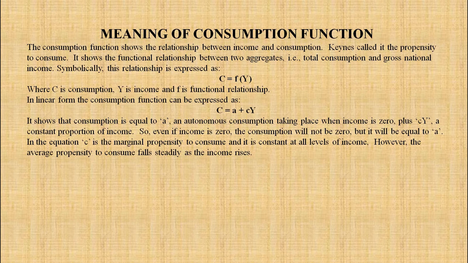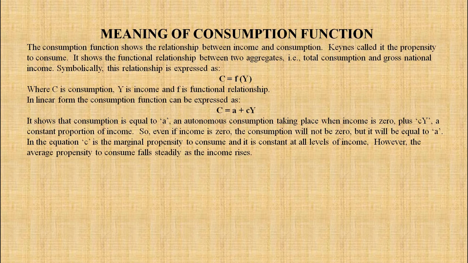In a linear form, the consumption function can be expressed as C = a + cY. It shows that consumption is equal to a, an autonomous consumption taking place when the income is zero. Understand this: when the income is zero, even then there is a consumption.